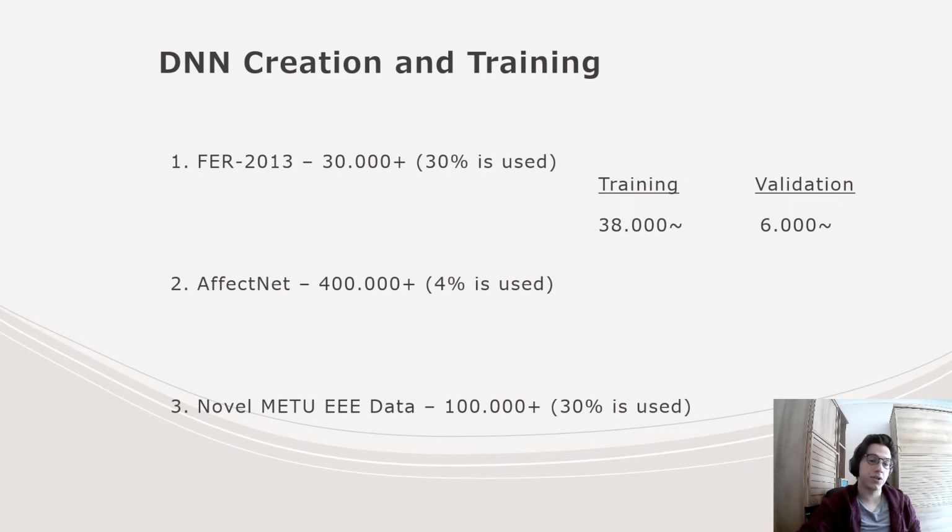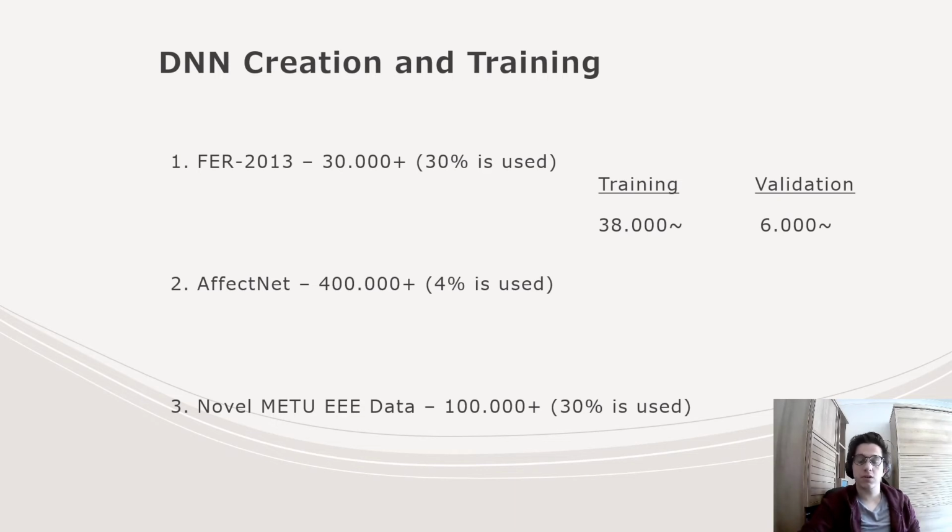AffectNet is the biggest facial emotion dataset in the market. It has more than 400,000 images. We got permission to use the dataset with the help of our advisor, Professor Dr. Engin Tuncer. And the data group creates a novel dataset for us to use. Then I randomly selected images with different percentages from these datasets to create a diverse training dataset.